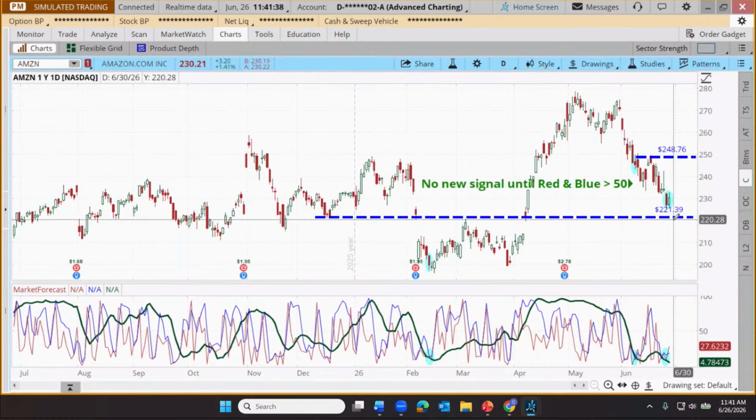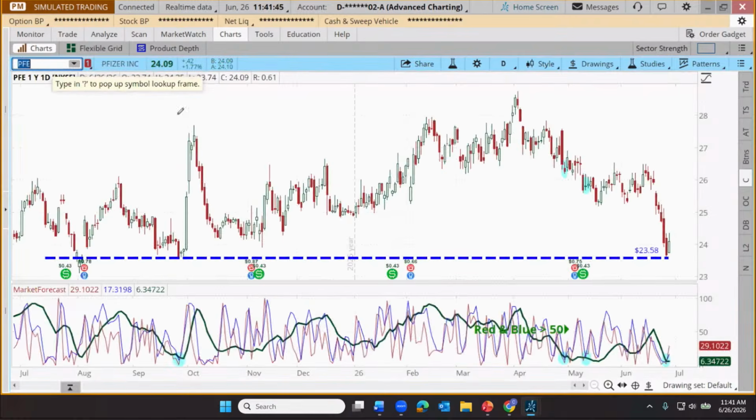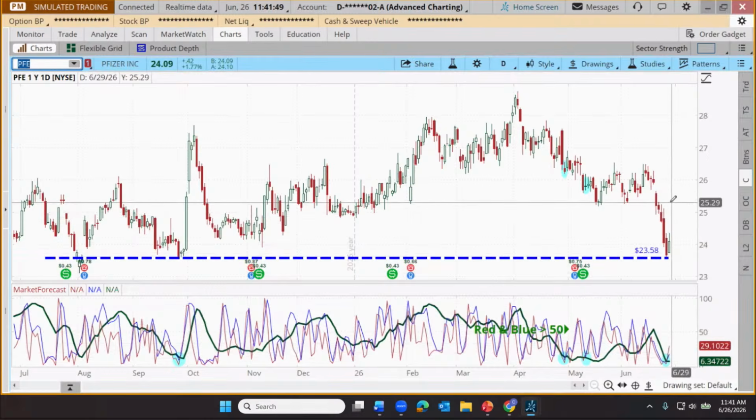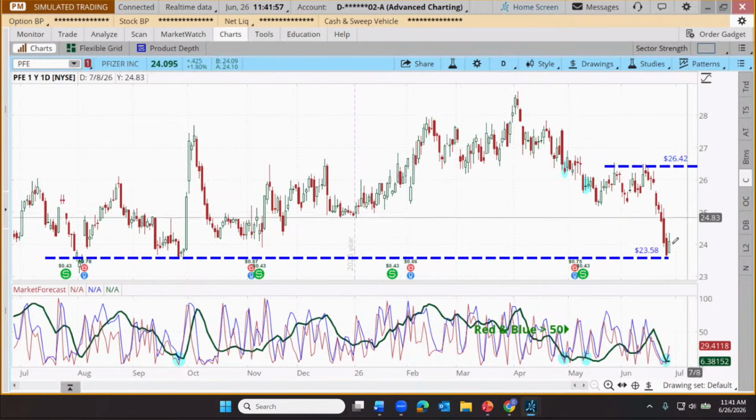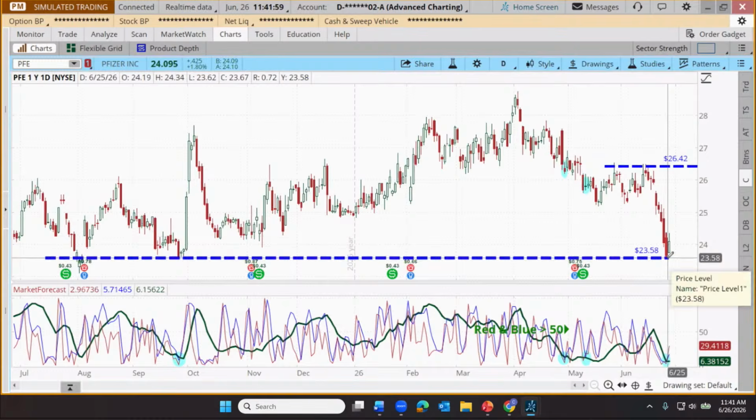It looks like we're getting some votes for Pfizer. You guys are saying Pfizer, huh? All right, we'll do Pfizer. Where might the target be? Might be up here. Should we try for 26.5? With a stop down here below 20, we'll put that down at 23.